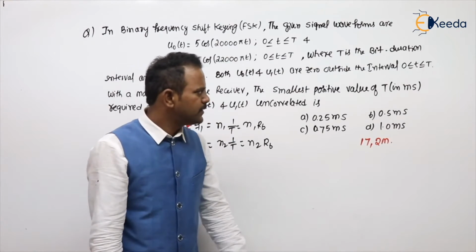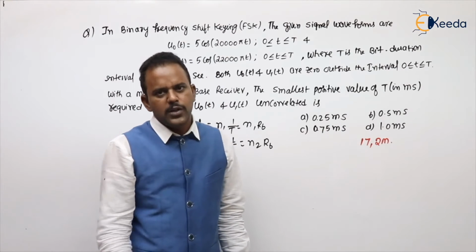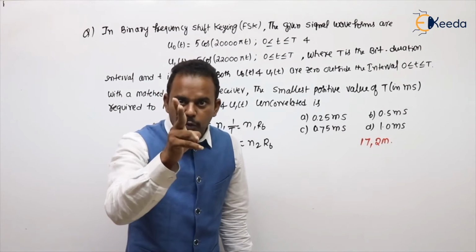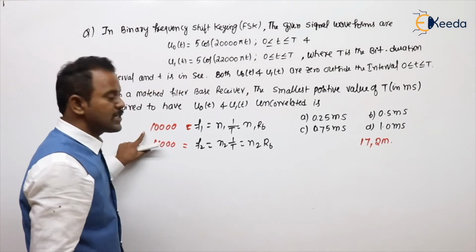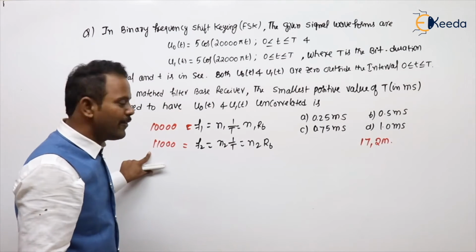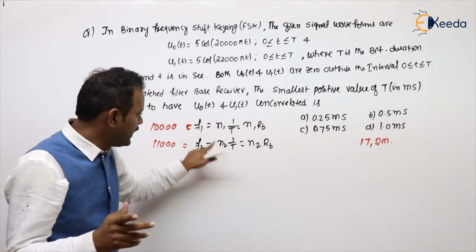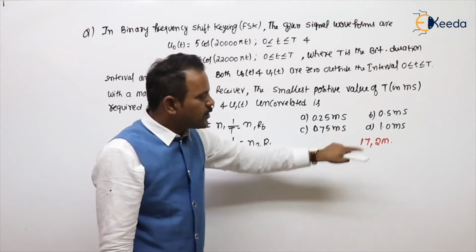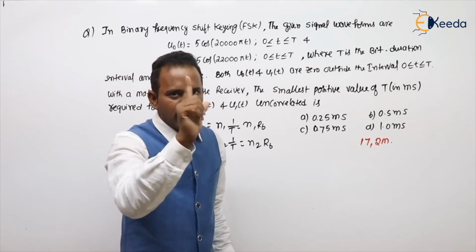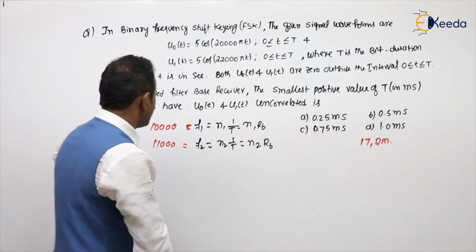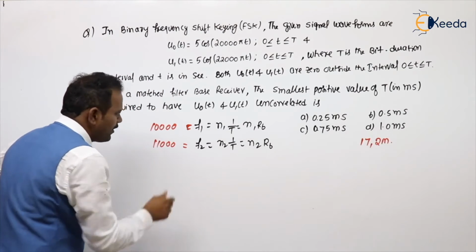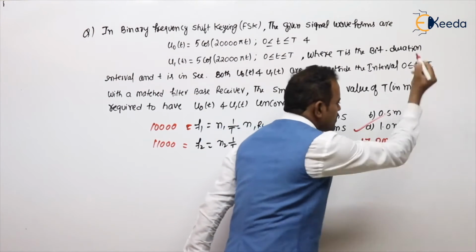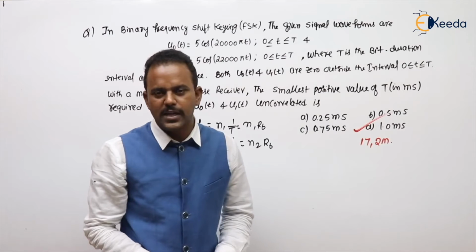No, leave it. Next, 0.5, 2 kilo. Multiply 2 kilo with some integer, 10 will come, 2 5s are 10. But will 11 come? No, it should be integers. Leave it. The third option is also similar. Fourth option, C, 1 millisecond, 1 kilo. Multiply 1 kilo with some integer, 10 will come, 11 will come. So my answer is 1 millisecond. Option D is the correct one.